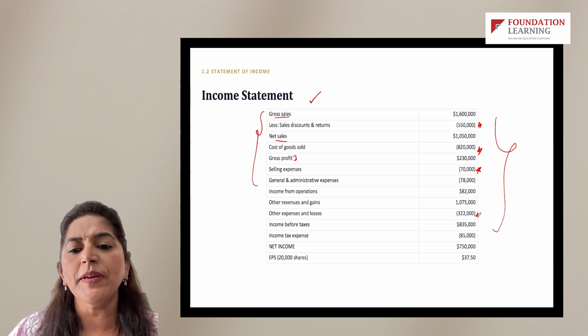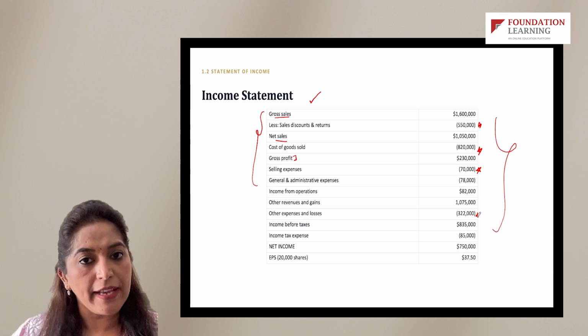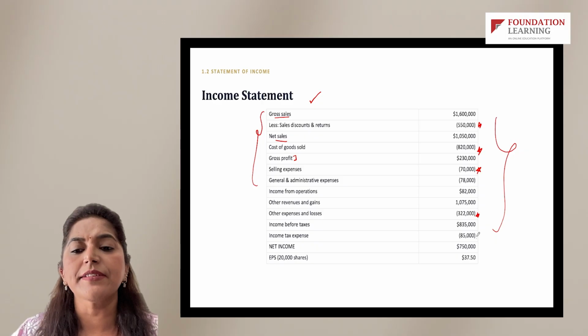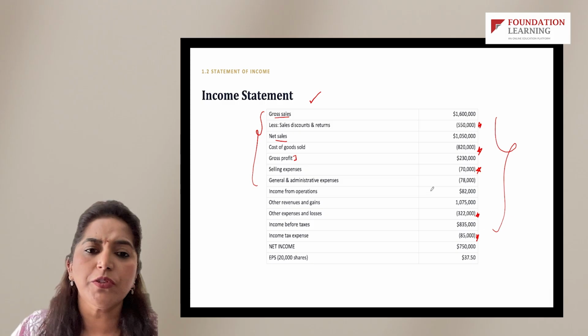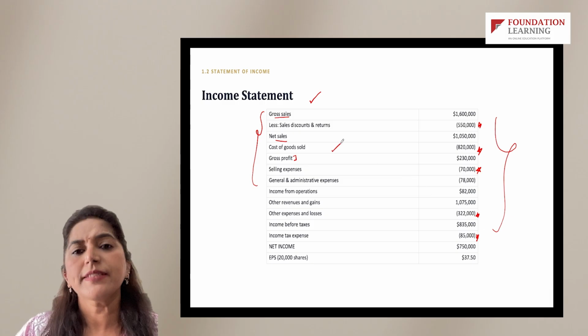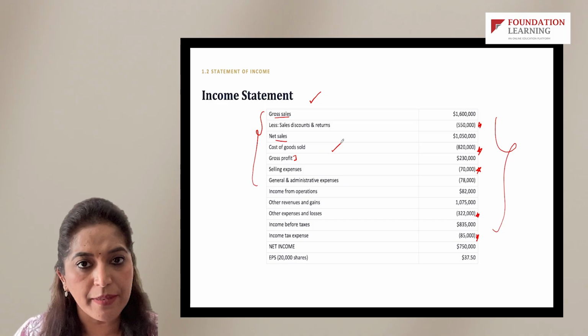So certain documentation which are attached along with a simulation, we call that as exhibits. So they might contain, let's say, information to calculate depreciation or maybe cost of goods sold, etc. So basis how the simulation is created, you can expect an income statement.